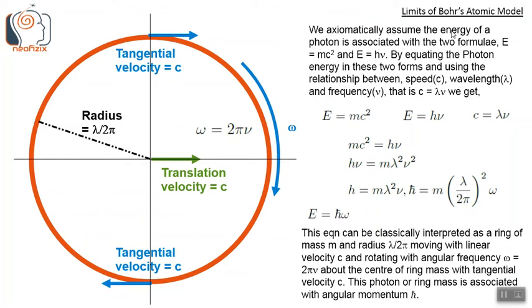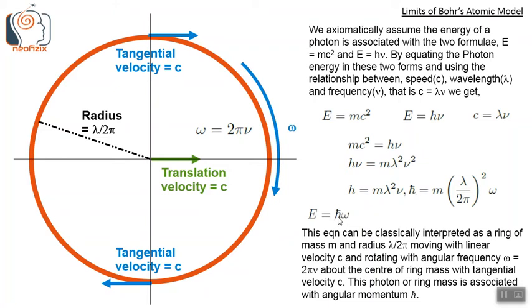We axiomatically assume the energy of a photon is associated with these two formulae, E equals mc square and E equals h nu. By equating the photon energy in these two forms and using the relationship between c, the speed of light, and wavelength lambda, and frequency nu, that is c equals lambda nu, we get mc square equals h nu, and so on. So we get h equals m lambda square nu, and h bar is m lambda by 2 pi square into omega.